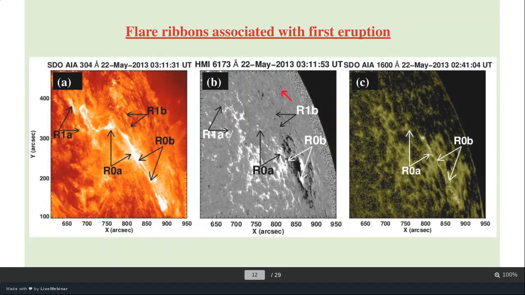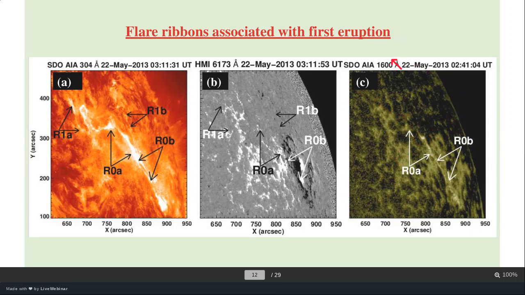So let's move on. Again, the importance of multi-wavelength observation is that 1600 and 304 are different atmospheric layers of the Sun, which can be observed quite well in different wavelength ranges. This is around the transition region of the Sun, and this is lower than that, right?